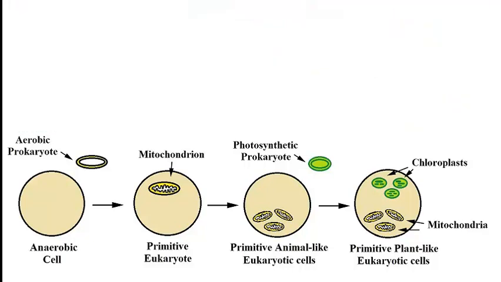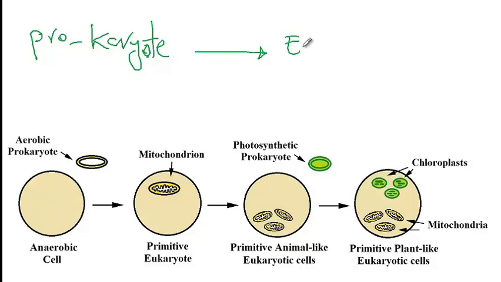Starting with prokaryotes, which are thought to be the very first cells that developed, and later on it's thought that eukaryotes developed from prokaryotic cells.